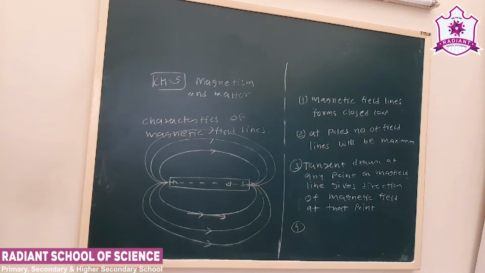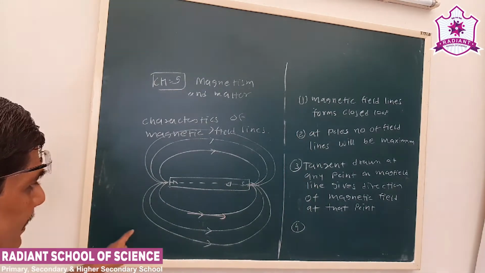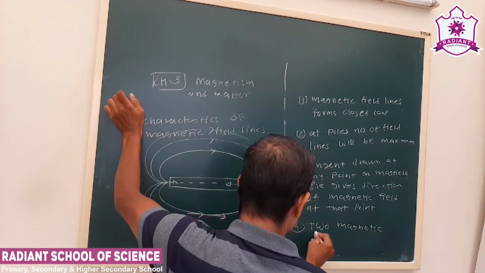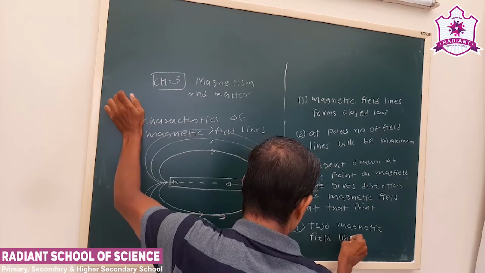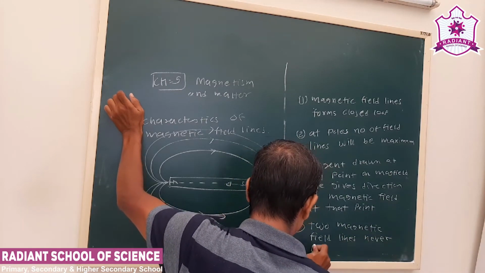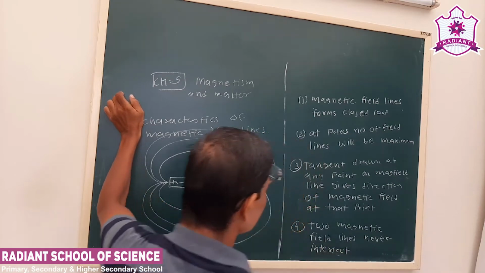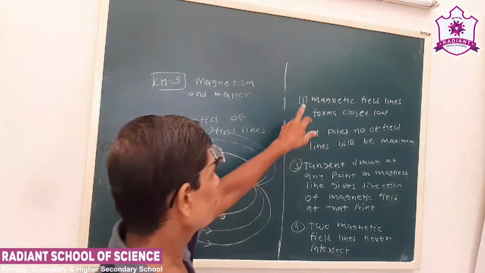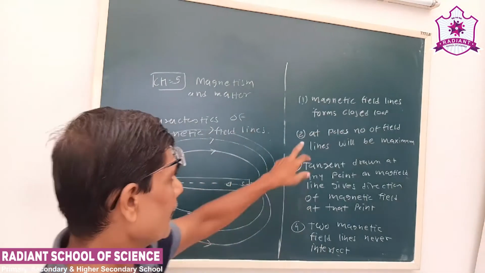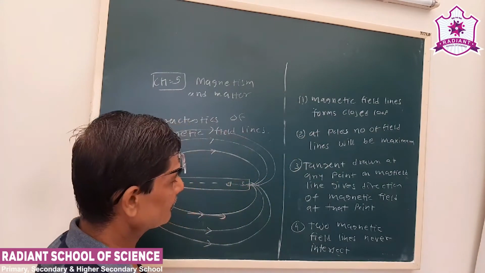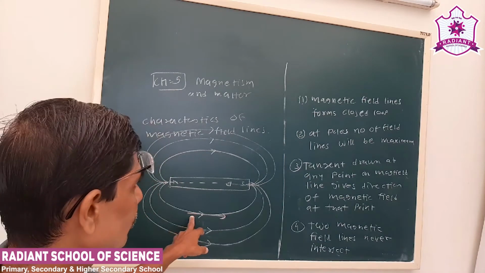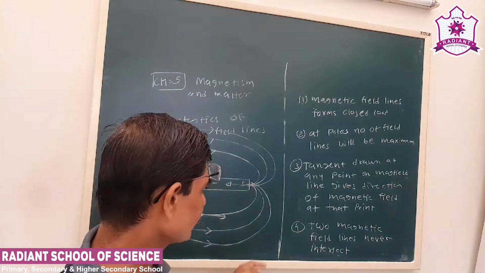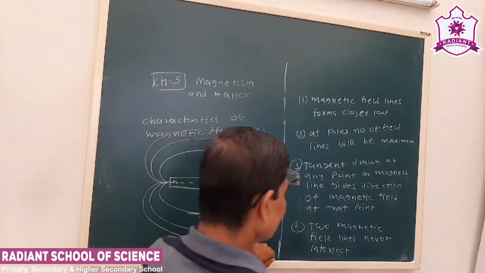Now see, two magnetic field lines never intersect. Now see the characteristics of the magnetic field lines. The magnetic field lines form a closed loop. At poles the density of field lines will be maximum. The tangent drawn at any point on the magnetic field line gives the direction of magnetic field at that point. Fourth, the two magnetic field lines never intersect.